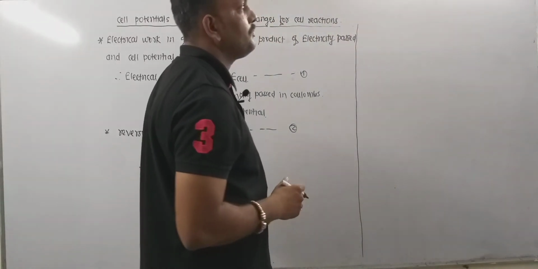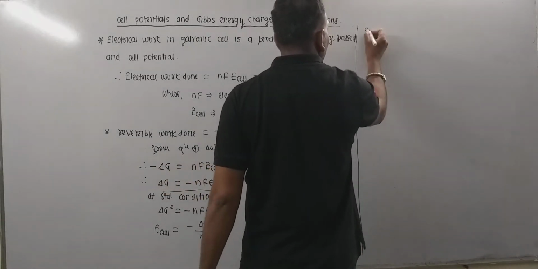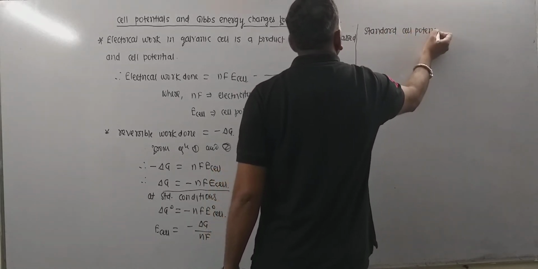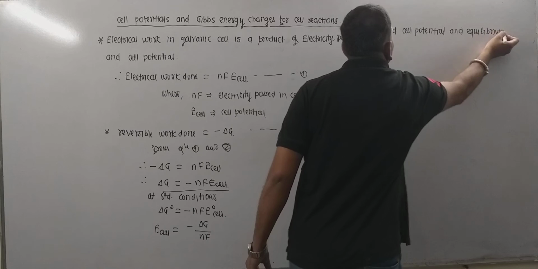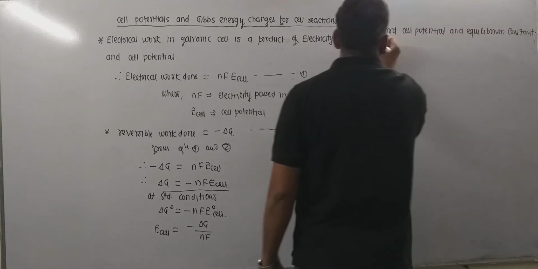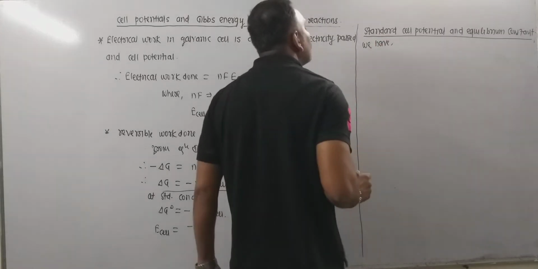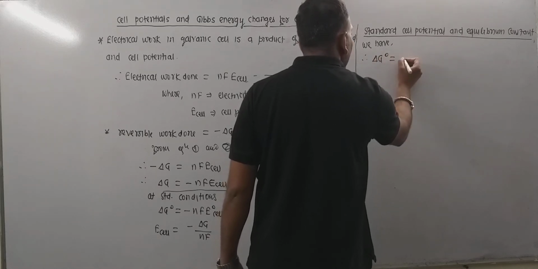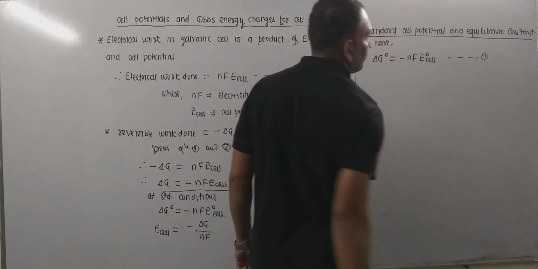Now standard cell potential and equilibrium constant. We need to see the relationship between these two. Recently we worked on the standard Gibbs energy change, and there comes delta G naught is equal to minus nF E naught of cell, and this is equation 1.